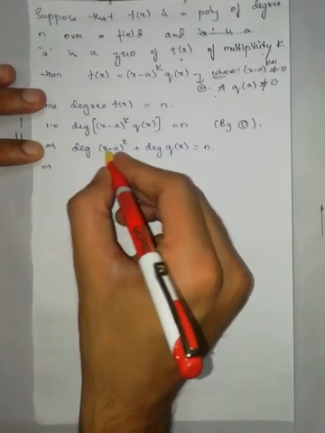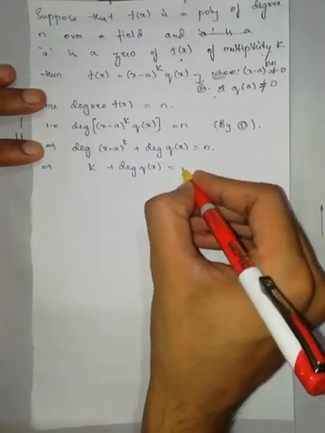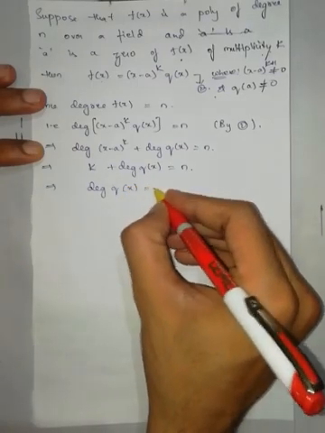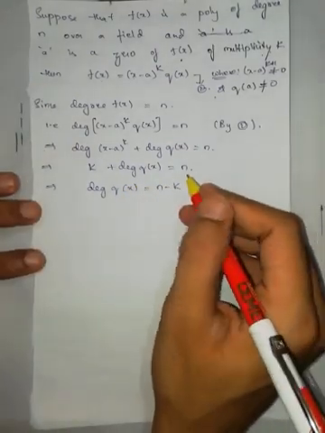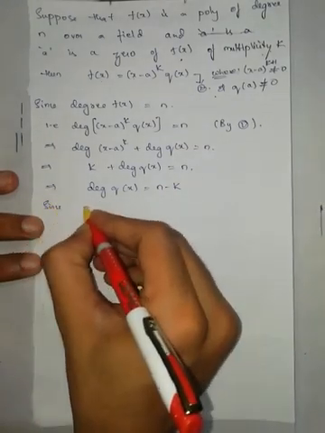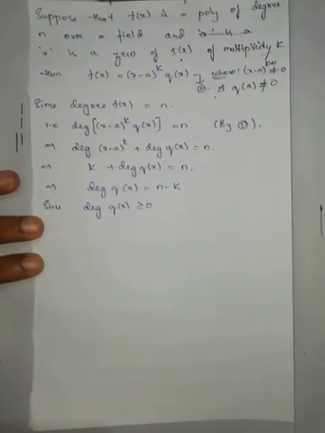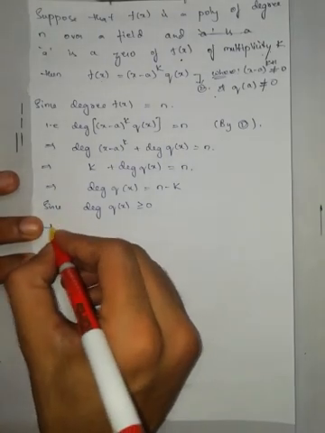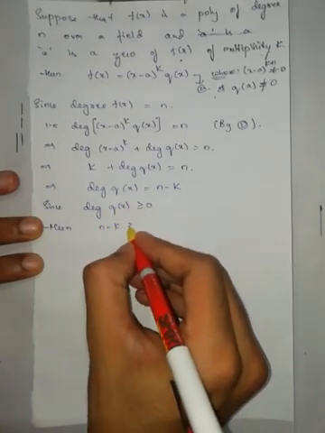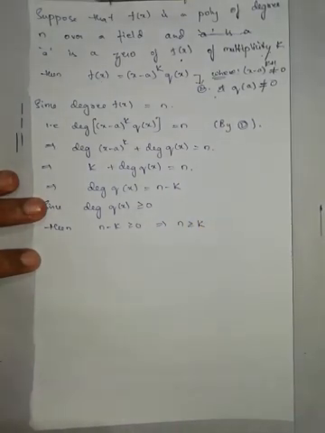This implies k plus degree of q of x is equal to n. Then degree of q of x is equal to n minus k. Since the degree of any polynomial is always greater than or equal to 0, n minus k is greater than or equal to 0. This implies n is greater than or equal to k.